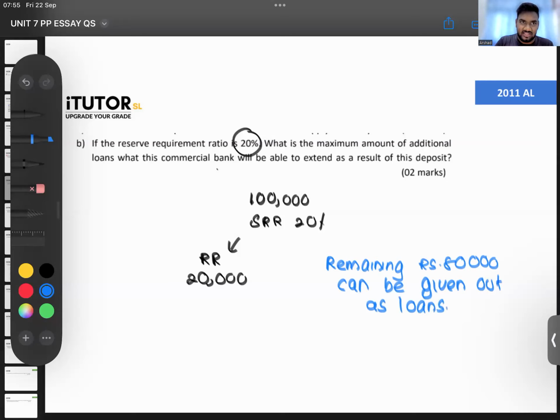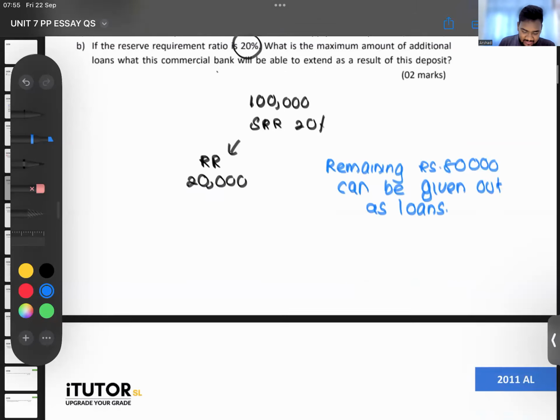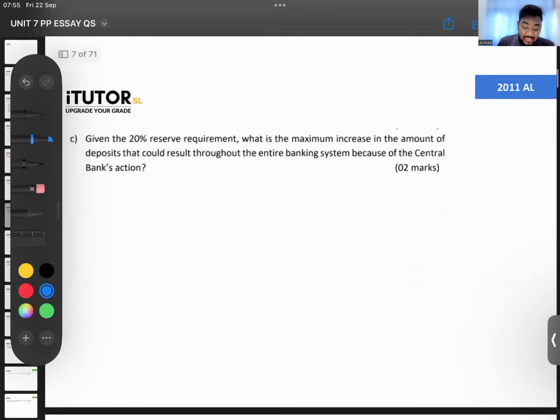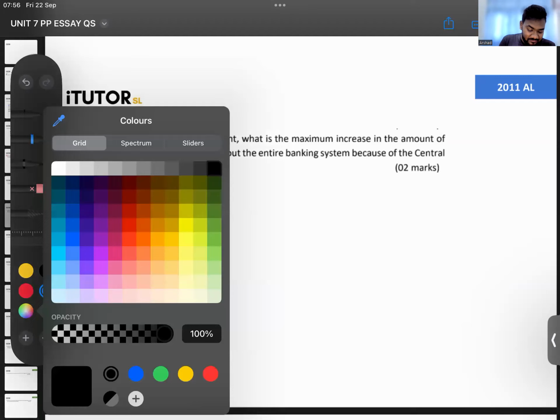Say that 100,000 came in, required reserves are 20,000. So the remaining 80,000 can be given out as loans. You get your 2 marks. Very easy. Then part C. Given the 20% reserve requirement, what is the maximum increase in the amount of deposits that could result throughout the entire banking system because of the central bank's action?